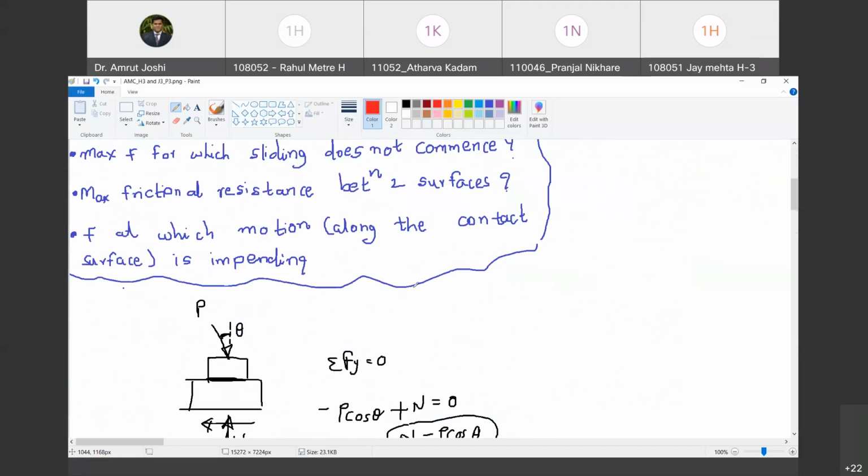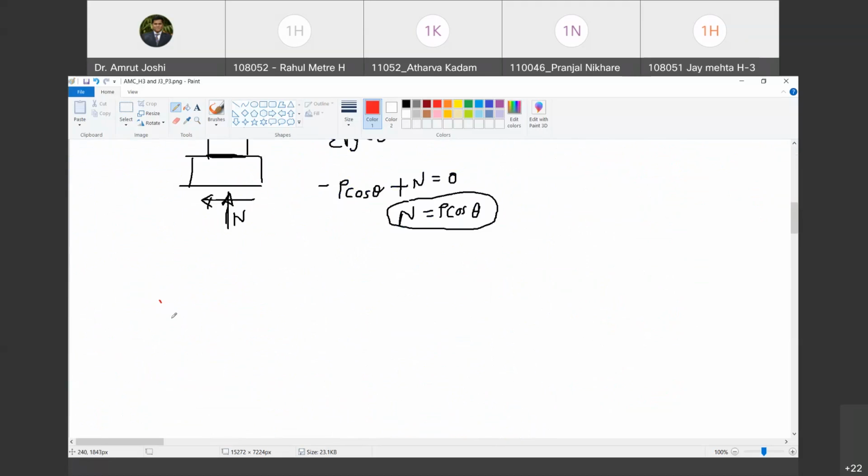But just to make this point crystal clear, I'm going to ask you another question. Imagine that this is the terrain, the ground on which this ball is resting. Are you with me? Yes. Now, I'm interested in finding out the frictional resistance that can be offered at this surface of contact, or this line of contact. Are you with me? Atharva? Yes, sir.